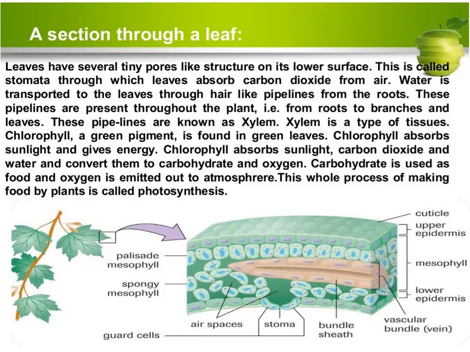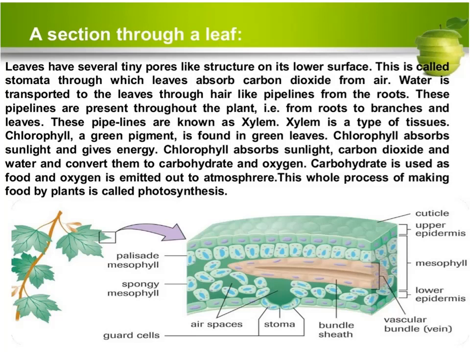But if we make a slice or section from a leaf and look under the microscope, we can easily see many tiny pores on the leaf. These are stomata, and they absorb carbon dioxide from the air.